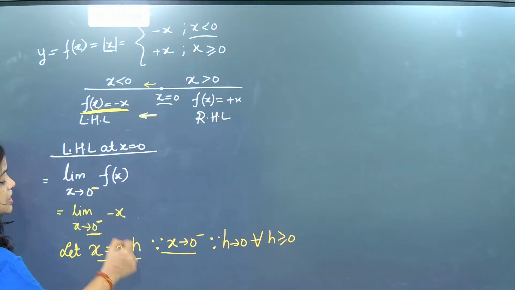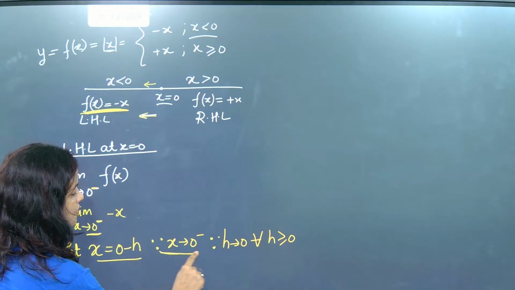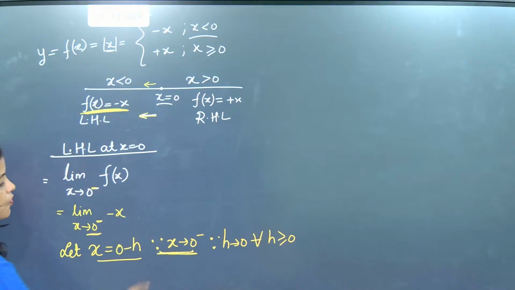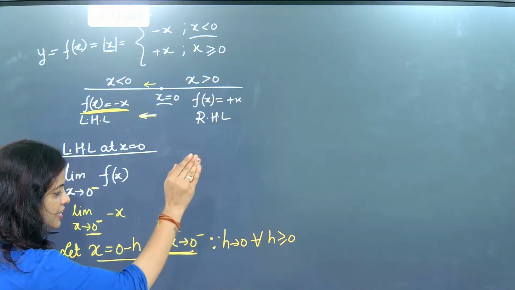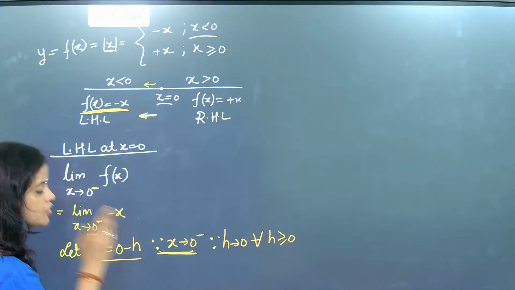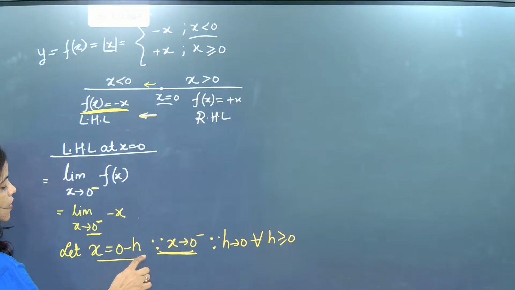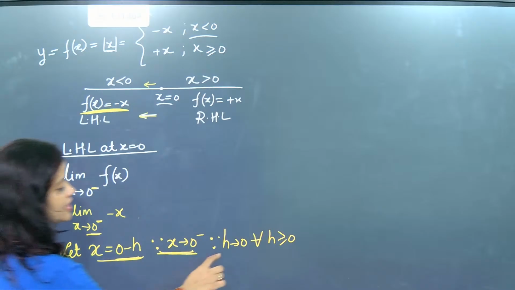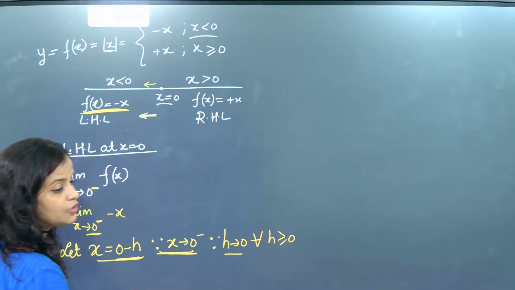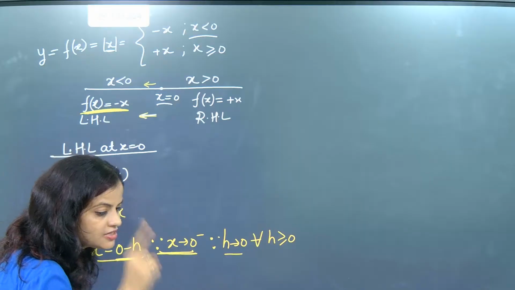I wrote x equal to 0 minus h. Why? Because our problem was this. Our problem was x tends to 0 minus, the negative region. Now finding a limit in the negative region is difficult. So what I did is I just wanted to remove this minus. So I introduced h. What is h? h is also tending to 0, but h is not having 0 plus and 0 minus.